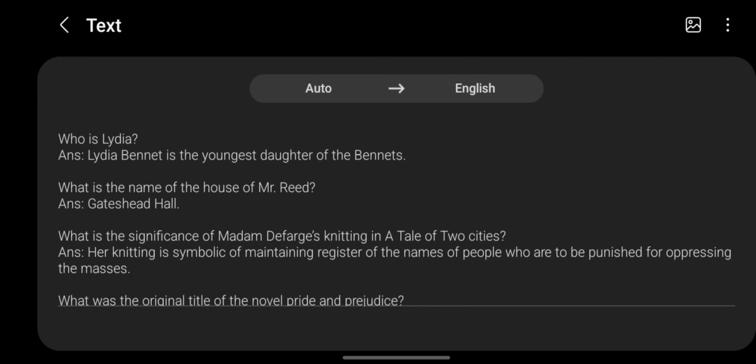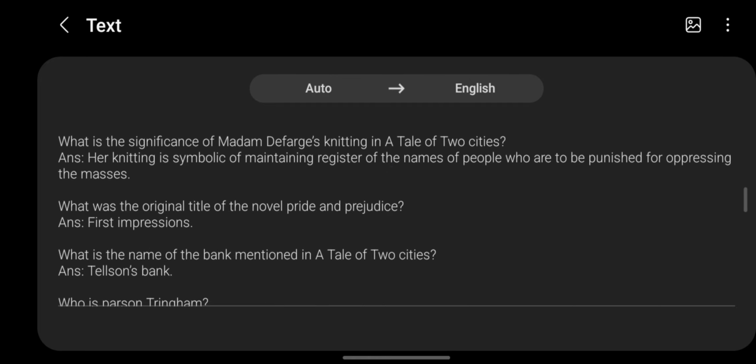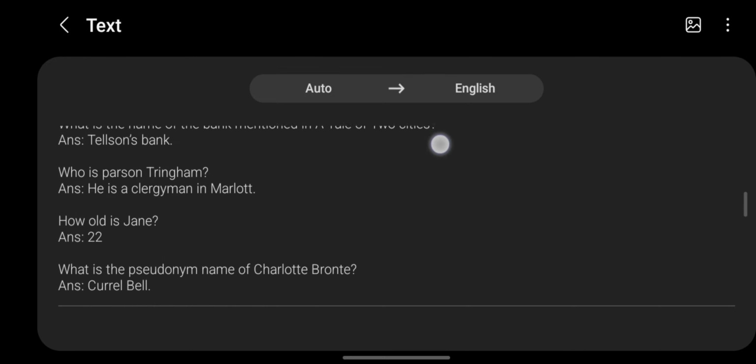What is the name of the house of Mr. Reed? ANS. Gateshead Hall. What is the significance of Madame Defarge's knitting in A Tale of Two Cities? ANS. Her knitting is symbolic of maintaining a register of the names of people who are to be punished for oppressing the masses. What was the original title of the novel Pride and Prejudice? ANS. First Impressions. What is the name of the bank mentioned in A Tale of Two Cities? ANS. Tellson's Bank.